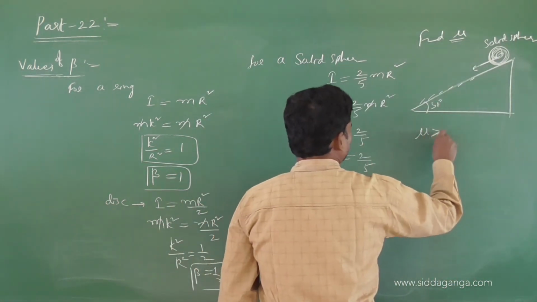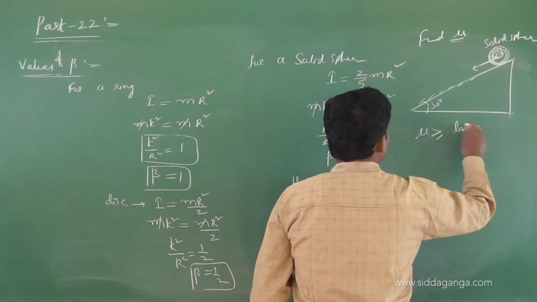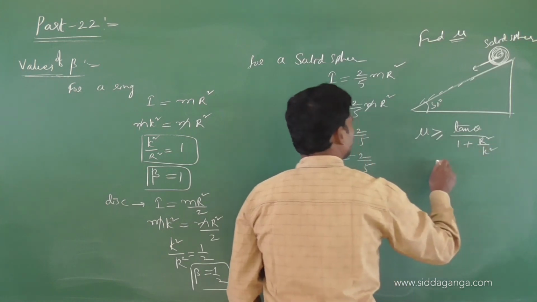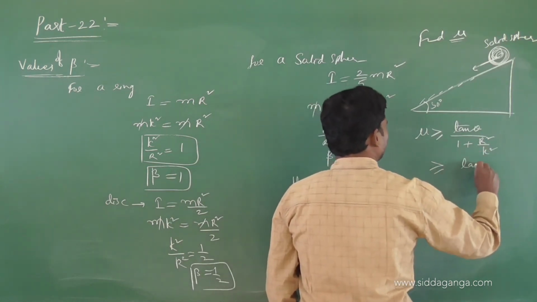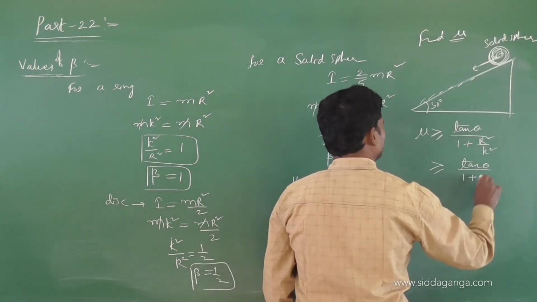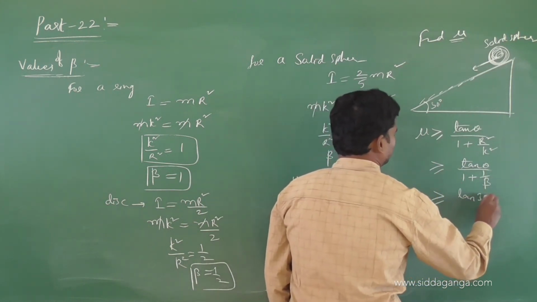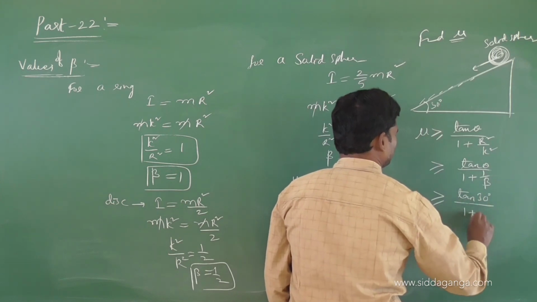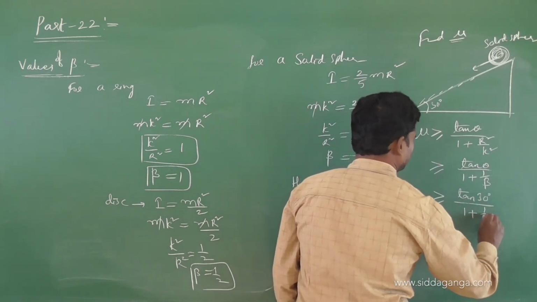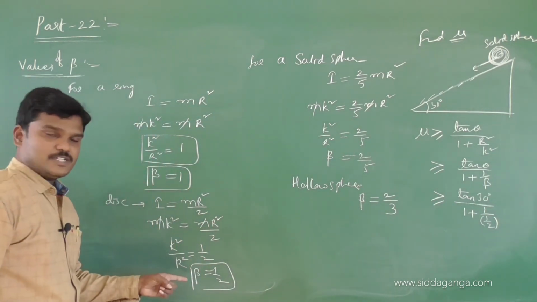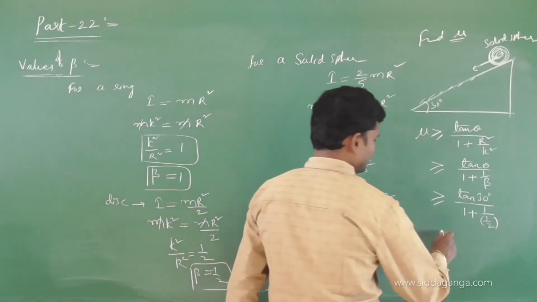Mu is greater than or equal to tan theta by 1 plus r square by k square, otherwise tan theta by 1 plus 1 by beta, which is tan 30 by 1 plus 1 by beta. Beta for a disk is 1 by 2.